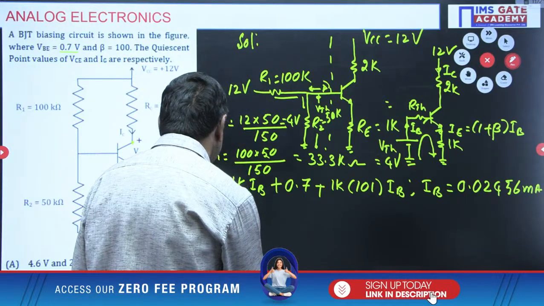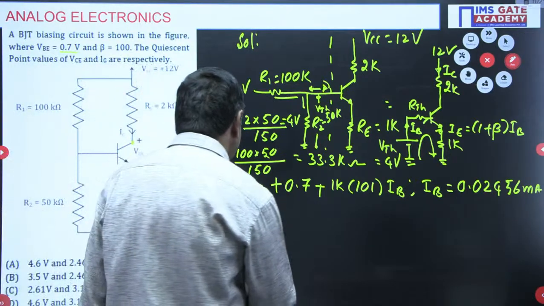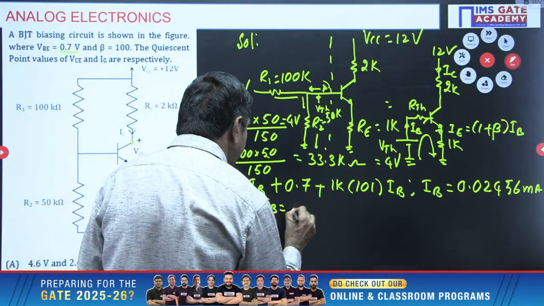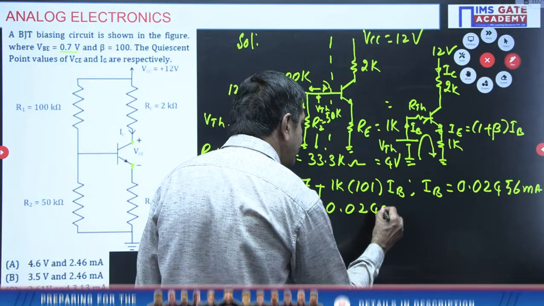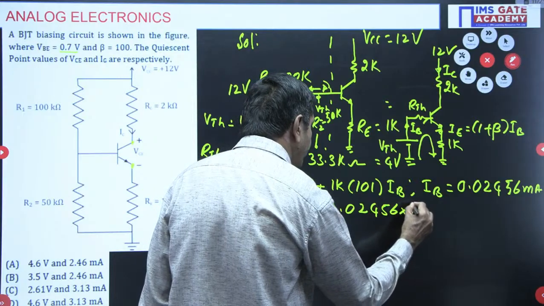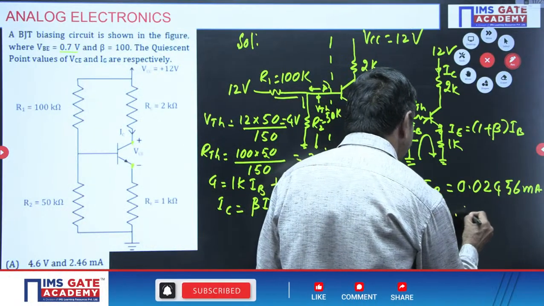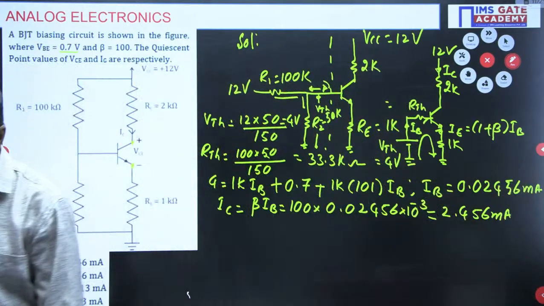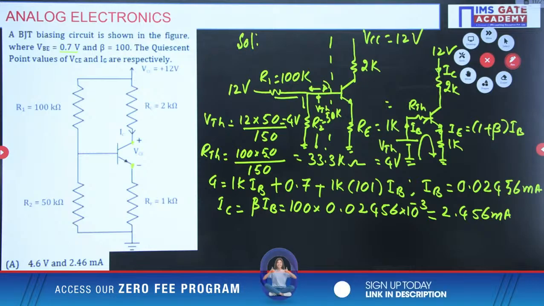IC is nothing but, I made an assumption that the transistor is in active mode. This is my assumption initially. IC equals beta into IB, and the value of beta given here is 100. The base current is 0.02456 milliamperes. What is the final answer? 2.456 milliamperes of current is passing.